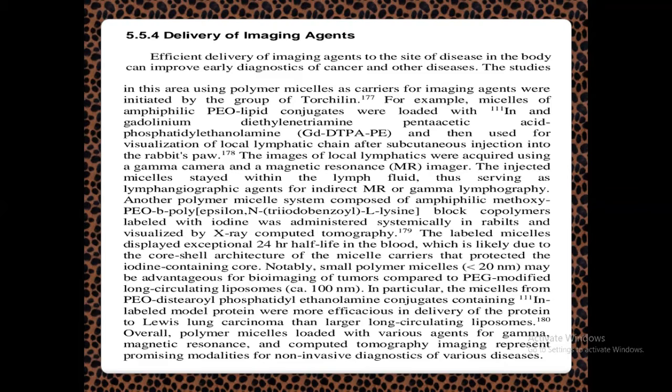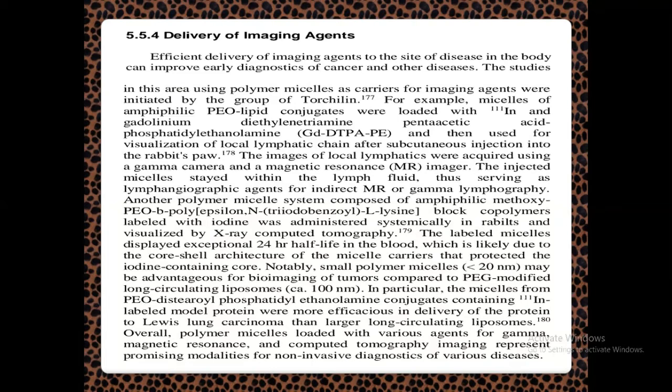It is in the form of gadolinium diethylenetriamine pentaacetic acid phosphatidylethanolamine, abbreviated Gd-DTPA-PE. This imaging agent was used for visualization of the local lymphatic chain after subcutaneous injection into the rabbit's paw. So subcutaneously it is injected into rabbits, and you see that it was checked.